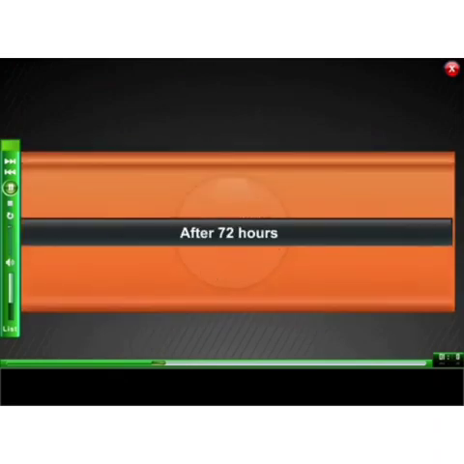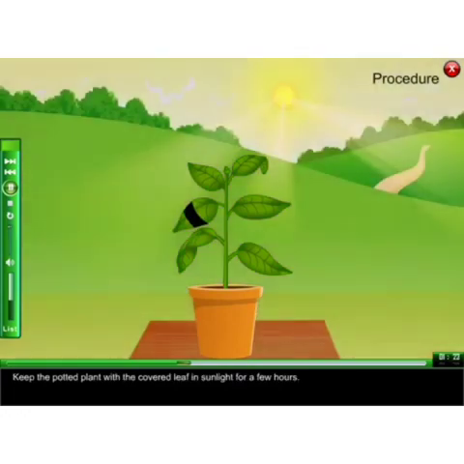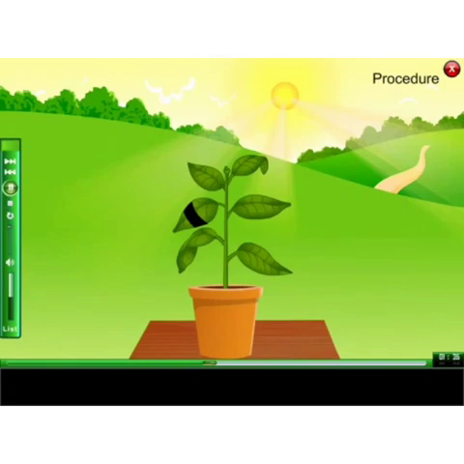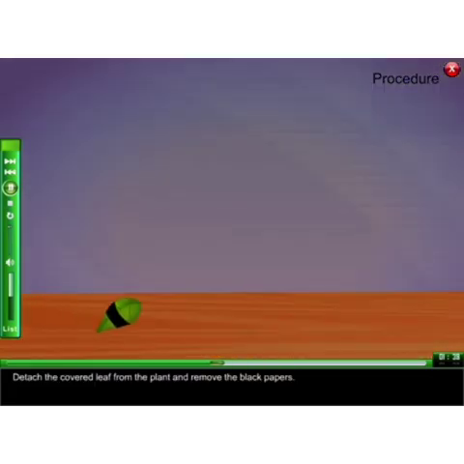After 3 days, check the healthy plant and cover one part of one leaf on both sides using the black paper, and leave this plant in the sunlight for a few hours. After that, pluck the leaf from the plant and remove the black paper.